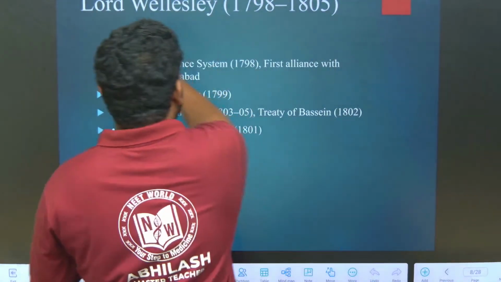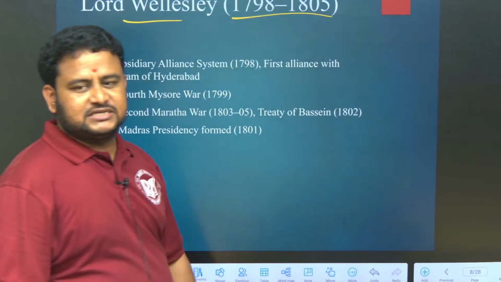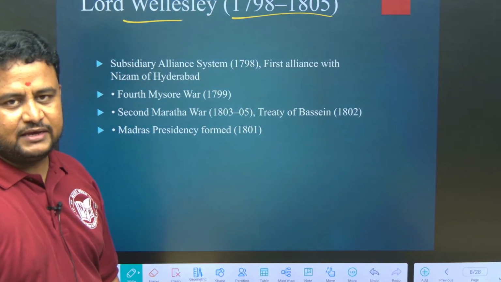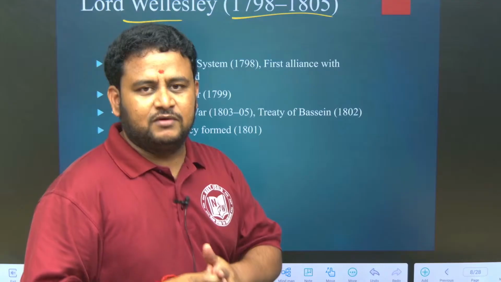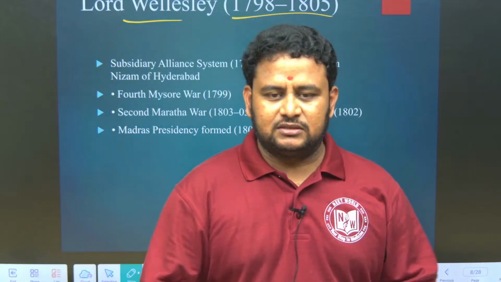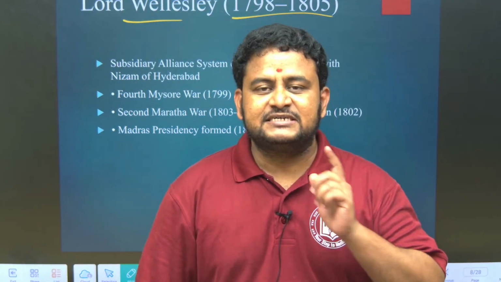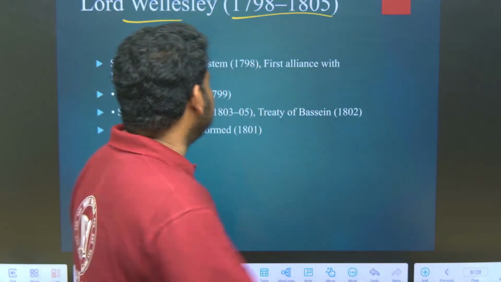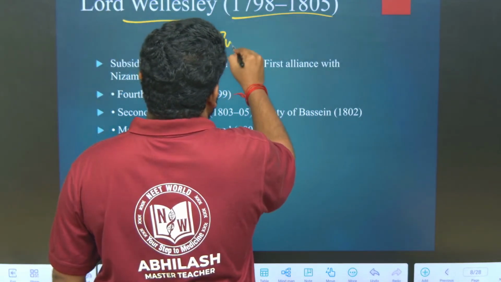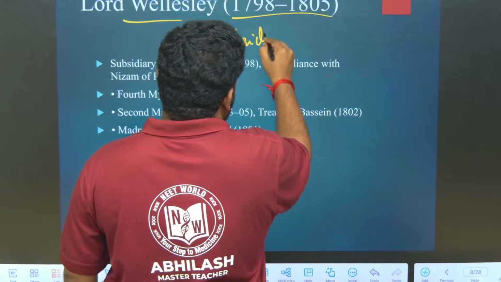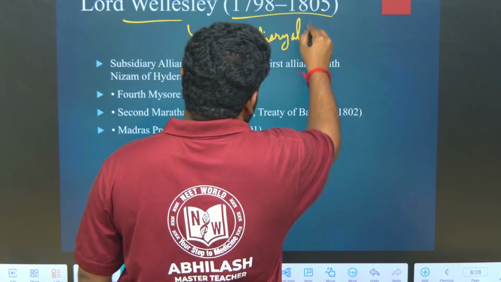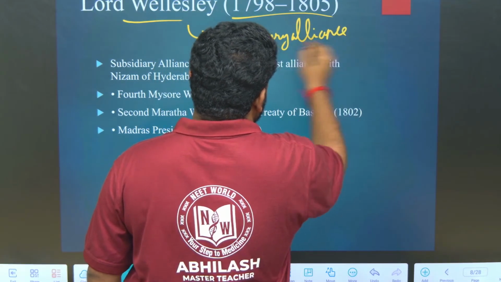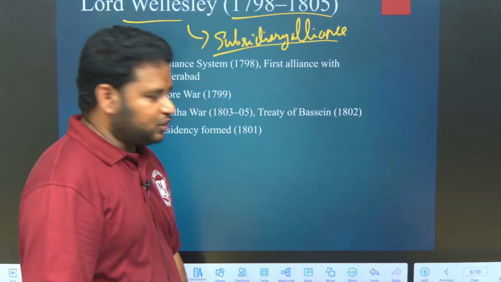Now, Lord Wellesley, highly important. Lord Wellesley, 1798 to 1805, introduced a very important system of administration to annex the territory of India, that is the subsidiary alliance. So what do we mean by subsidiary alliance?